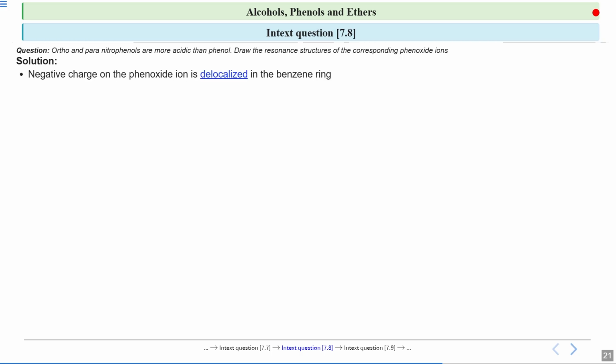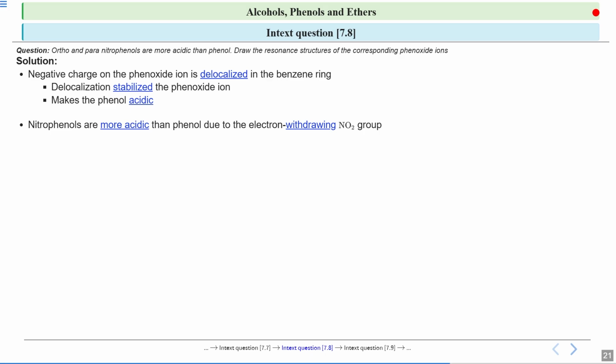Now the negative charge on the phenoxide ion is delocalized in the ring. That is, the negative charge which is on the oxygen is not localized. That negative charge is taking part in the resonance. So that negative charge is delocalized in your benzene ring. So that delocalization stabilizes your phenoxide ion. That is why phenoxide ions are more stable than alkoxide ions. Okay, so this thing makes your phenol acidic.